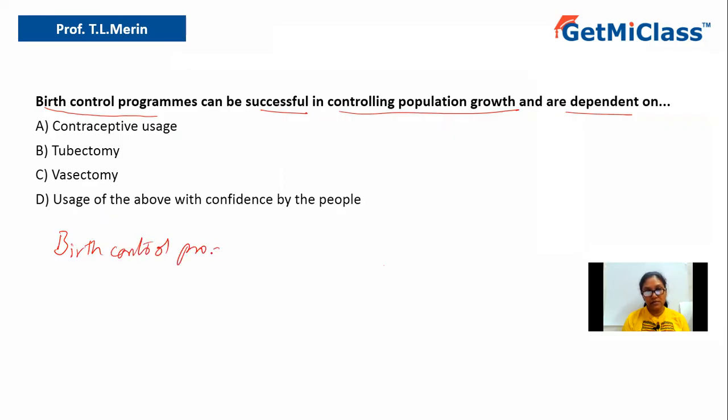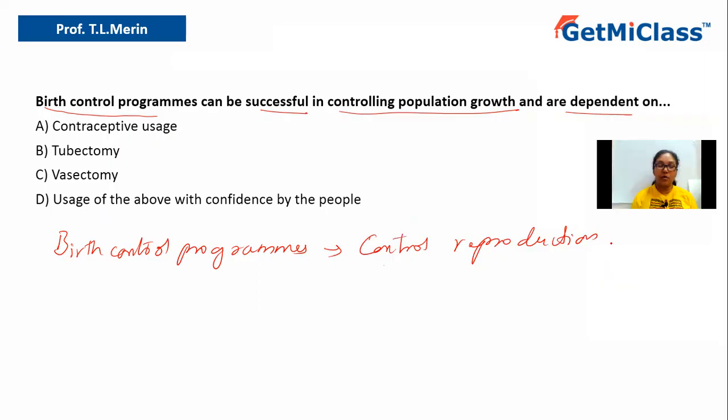So first of all, we have to understand what birth control programs are. Birth control programs are nothing but the various programs which can be utilized to control reproduction. Why? Because reproduction is the one due to which the population is increasing. So control reproduction, hence control population. We can also control population if the reproduction process is controlled. Now, to control population, there are various methods which can be utilized.